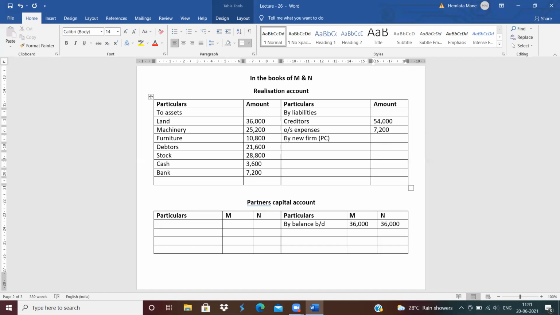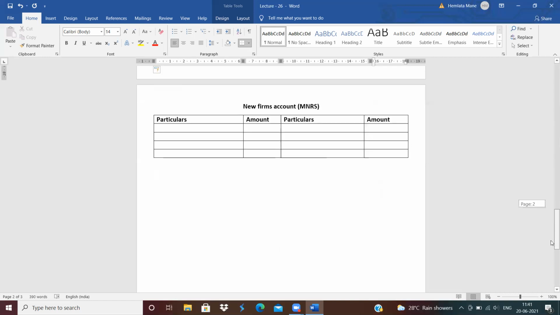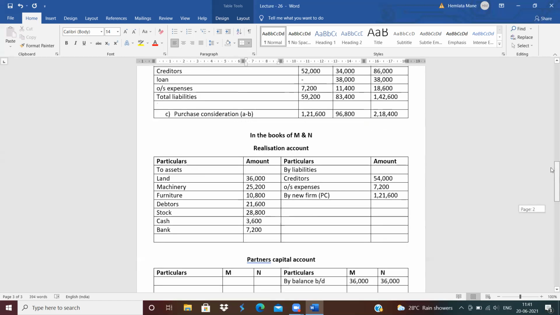How much is the purchase consideration of MN? 1,21,600. Now the corresponding effect in new firm's account. New firm's name is MNRS. So to realization, in bracket PC, 1,21,600. Clear?